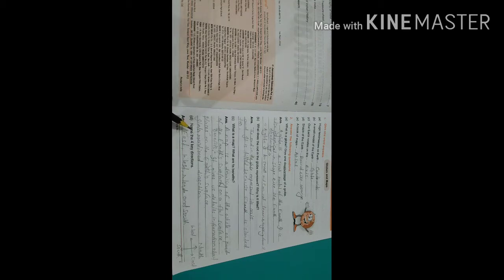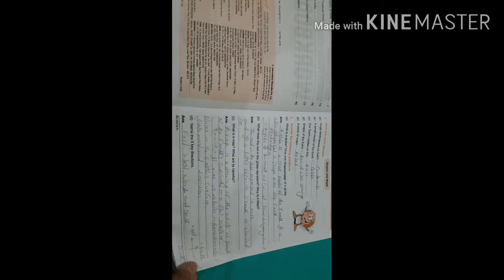Next we will read the names of the 4 key directions. Just now came east, west, north, south. See, it is east. Opposite of east, who is there? West. Okay, and it is north, it is south. Exactly opposite of north, who is there? South. Left of south, west, and right of south, east. So east, west, north, south. These are the 4 key directions through which we can identify where the places are.